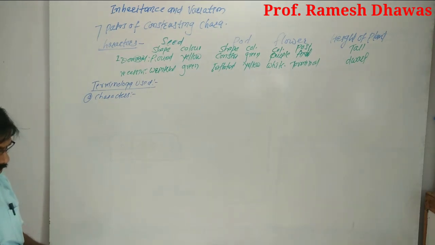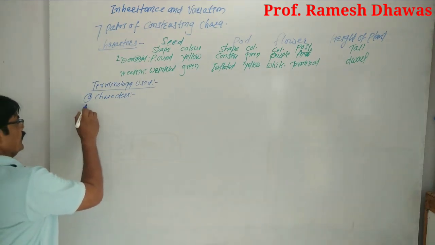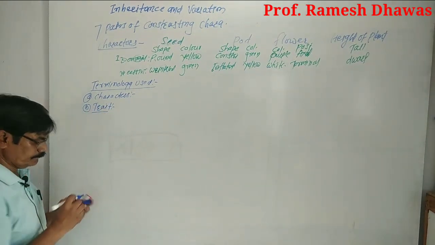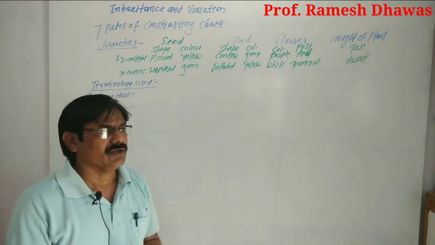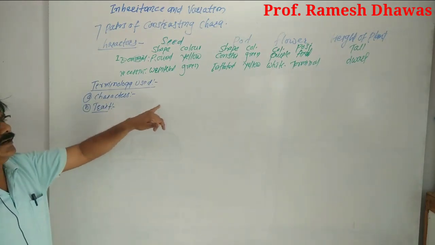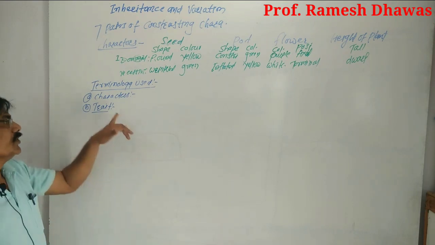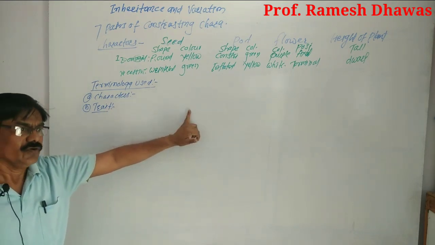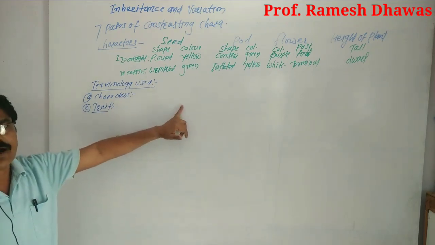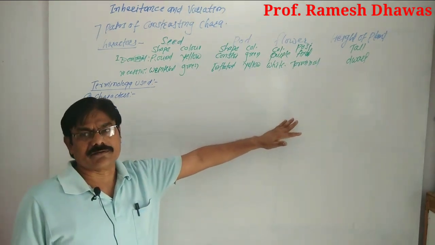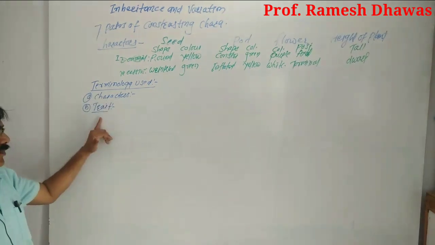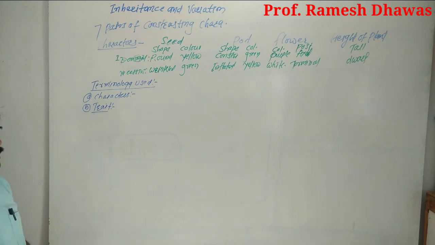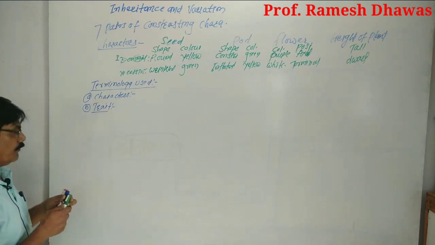Then the second one is the trait. What is meant by trait? Trait is called the hereditary character, which is denoted by some letters or words that we mention for that particular character. That is the trait.